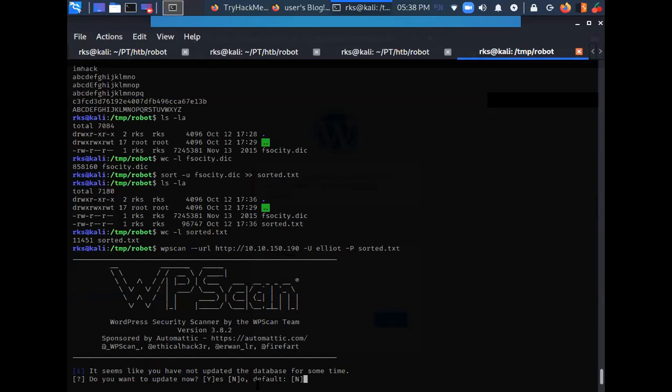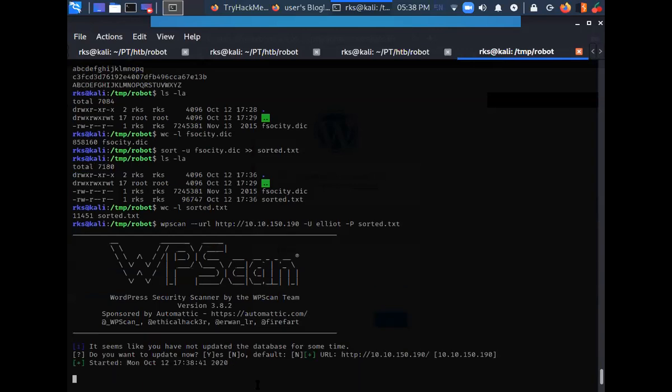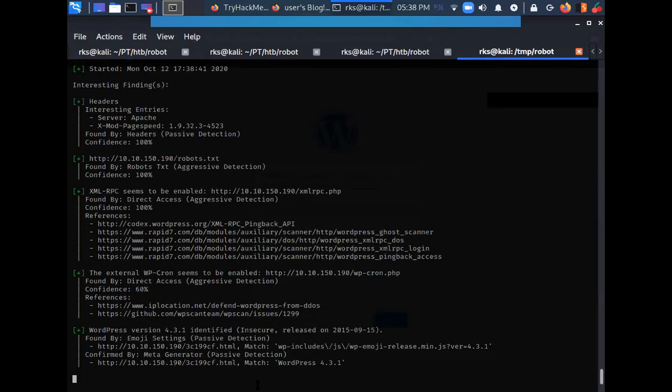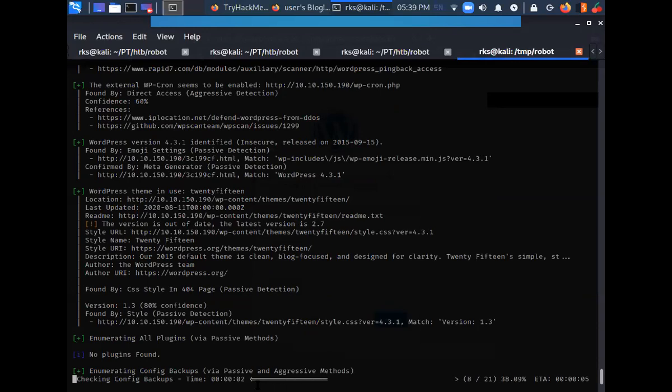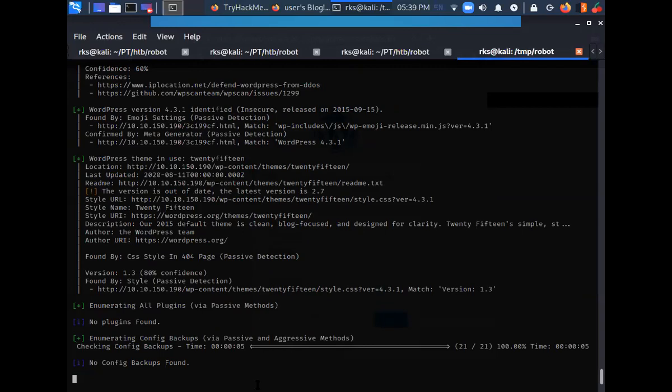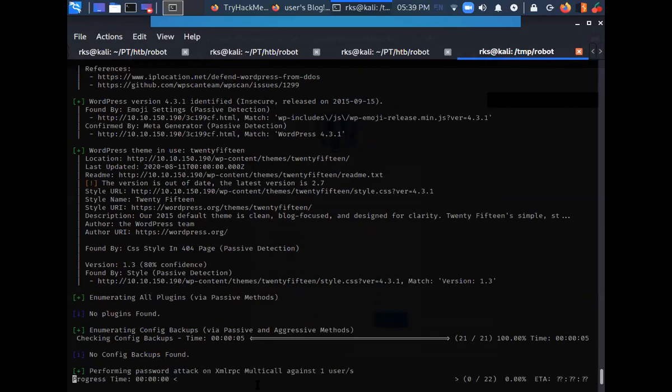No, I do not want to update. So it is running a password brute force attack. Let's see.